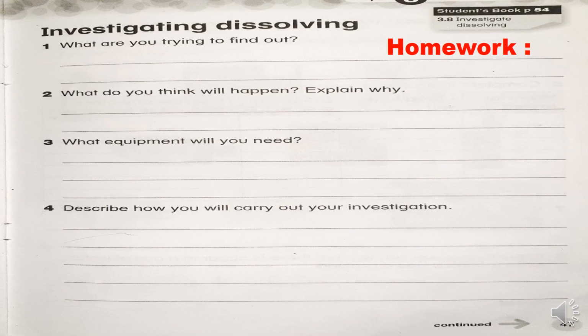So this is your homework. What you have done in the investigation, you are going to write all those things here now, okay? Your homework is page number 47 and 48. If you are not able to write this much, you can write only page number 48. But try to write. Miss Rose will help you. If you write, you can improve your writing skills also, okay?